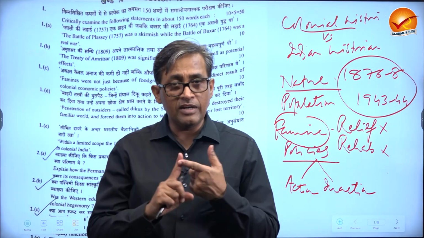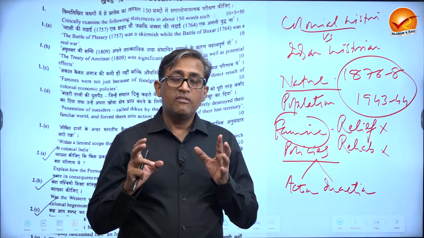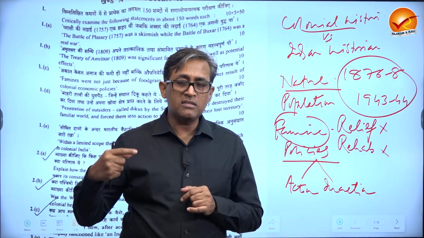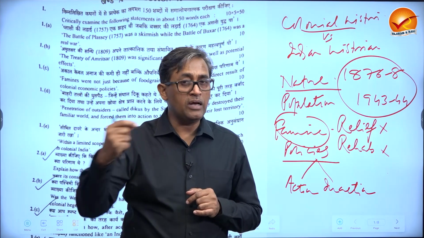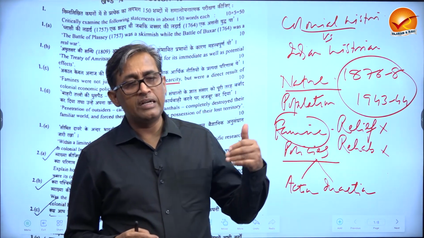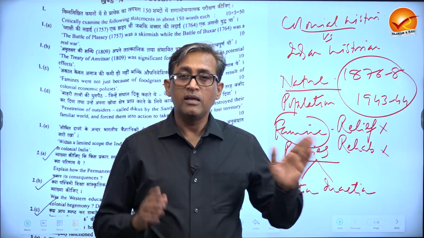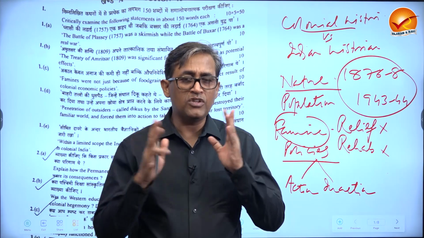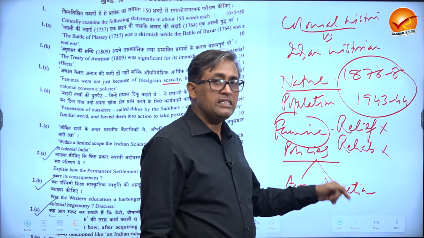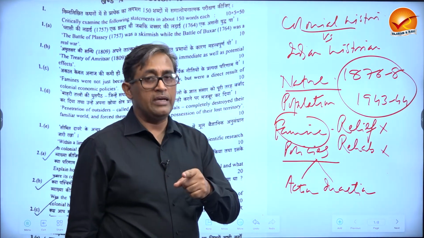Despite the fact they had railways, post and telegraph, and better intelligence, when there was a revolt or a possible revolt, they could reach their resources very quickly. But when there was famine, drought, people were dying, their resources did not reach quickly. That means their intention was not there. This is what inaction is.